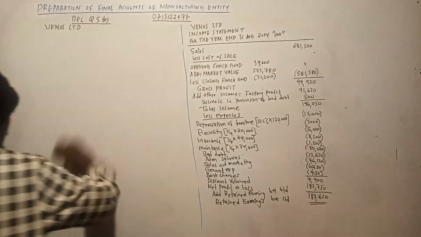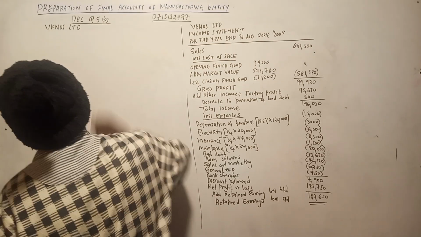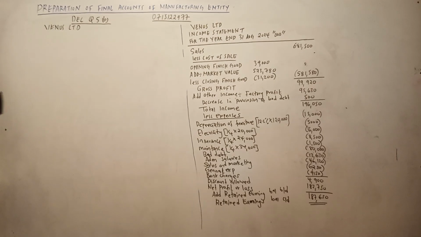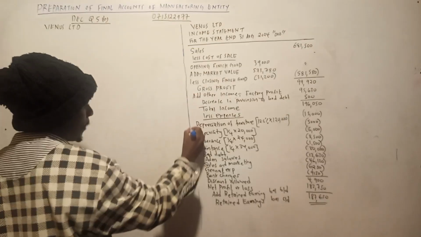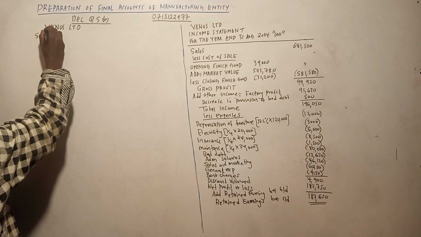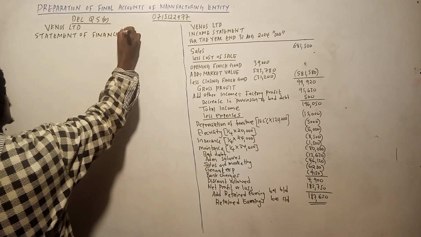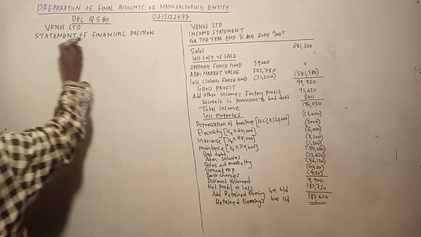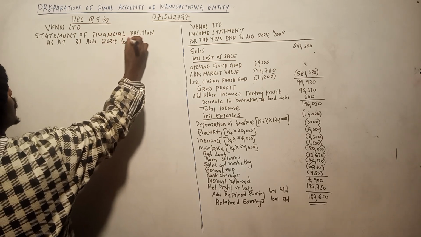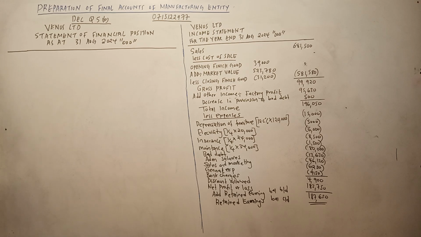Let us see now. Okay. So not bad. So Venus Ltd. Statement of financial position as at 31st August 2024, and we shall put it in thousand.